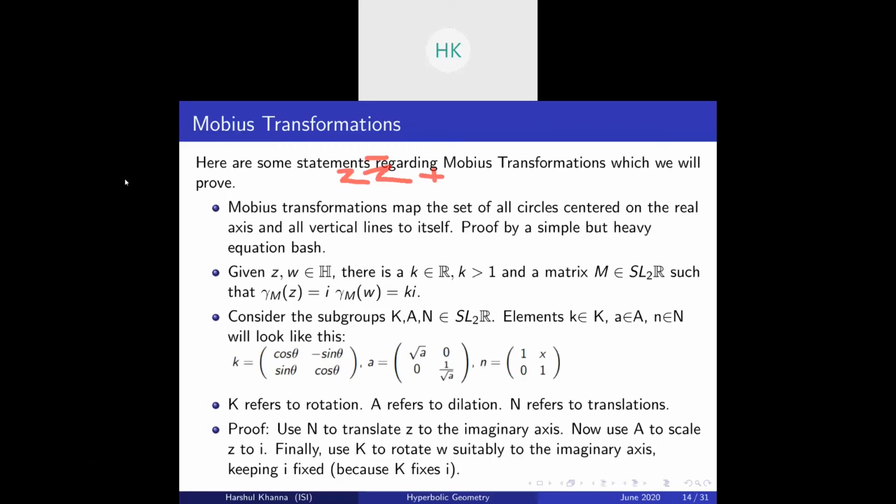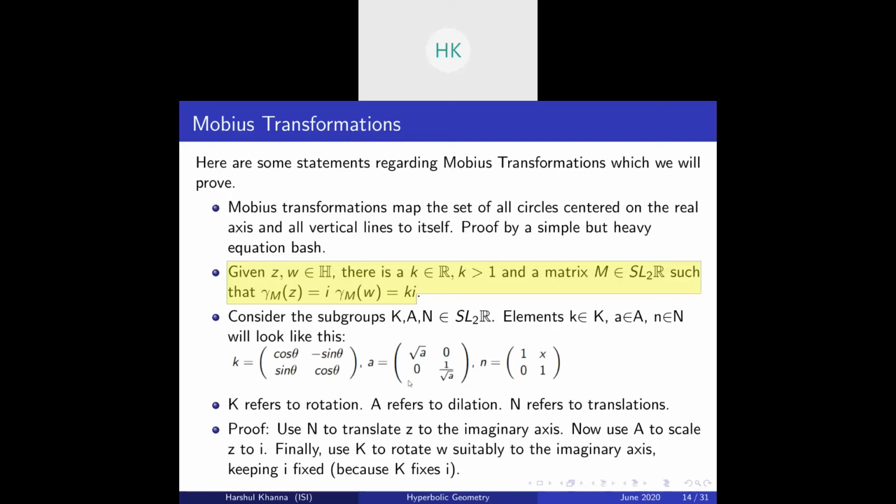Okay, now another property is that given any 2 points in the hyperbolic plane, z and w, there is a k belonging to R and a matrix M belonging to SL2(R) such that when you apply the Mobius transformation induced by that matrix, z goes to i and w goes to ki. Basically, both points are mapped to the imaginary axis with z mapping to i.